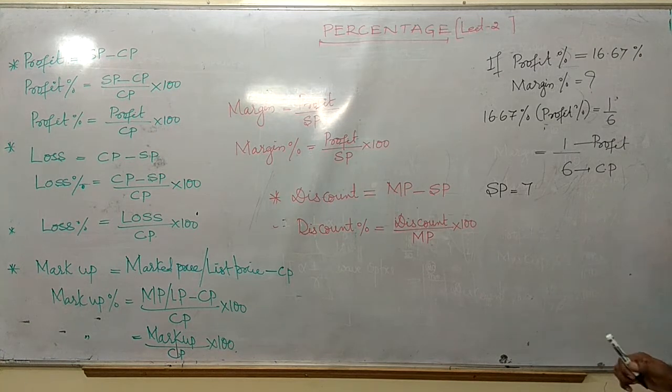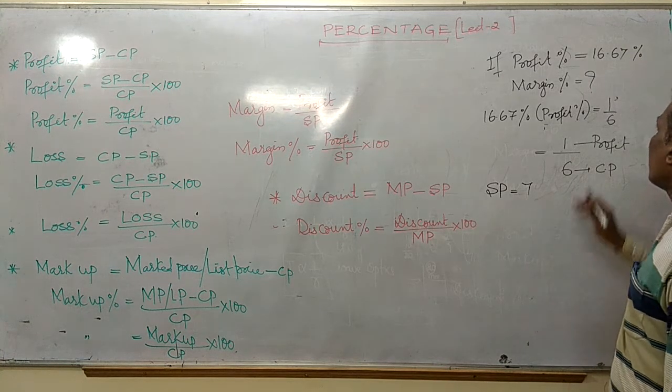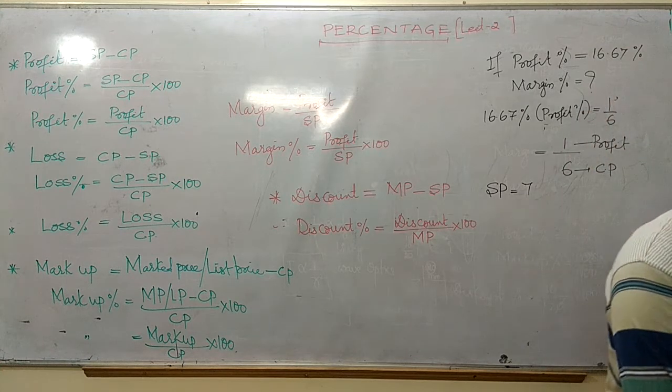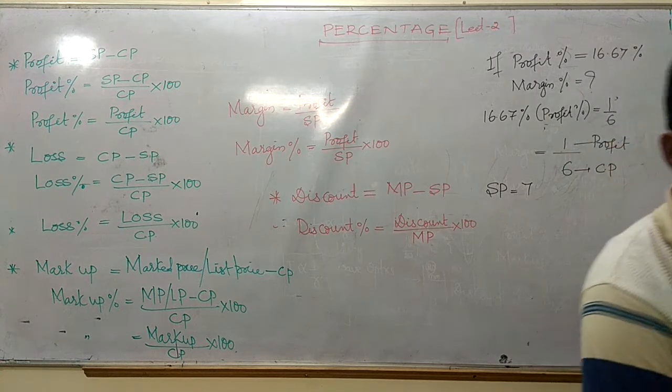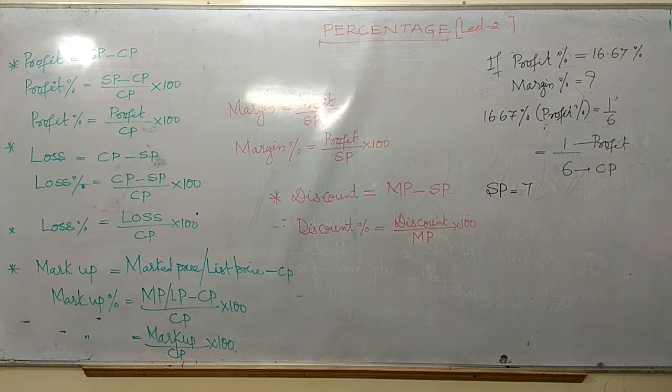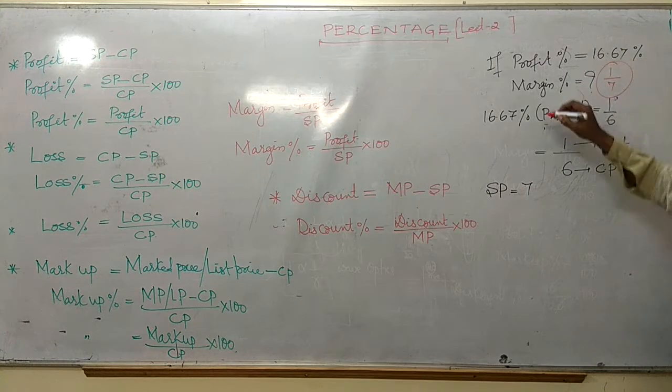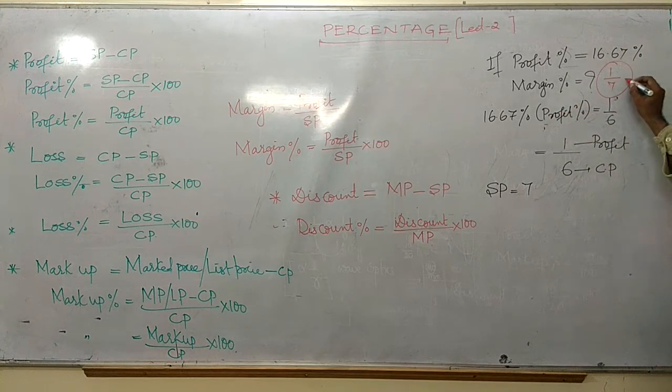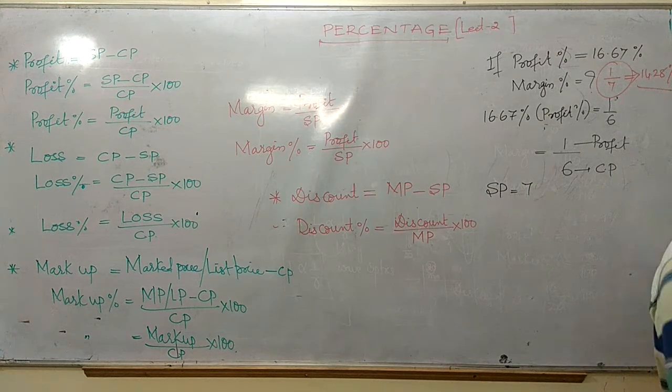Once you get the selling price, now the margin percentage: profit is 1, and the selling price is 7, friends. 1 by 7 is equivalent to 14.28 percentage.